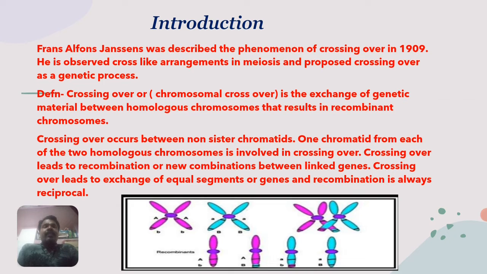Crossing over occurs between non-sister chromatids. Non-sister chromatids are nothing but chromatids of the two different chromosomes which come from different parents, like one maternal and the other paternal. One chromatid from each of the two homologous chromosomes is involved in crossing over. Crossing over leads to recombination, or a new combination, between linked genes. This leads to exchange of equal segments or genes, and recombination is always reciprocal.